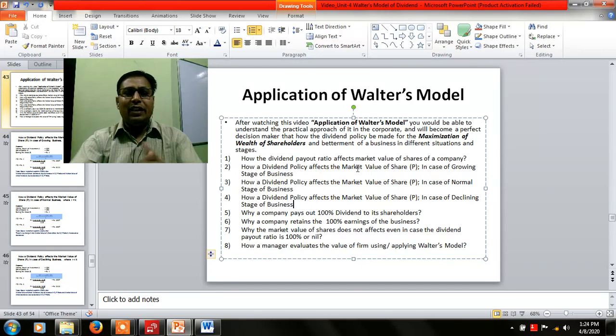In this particular lecture, we will cover a few things. These are basically what is the practical approach of this Walter model in the corporates, and also watching this video will help you understand how the dividend policy can be made for the maximization of wealth of shareholders as well as for the betterment of business in different situations.